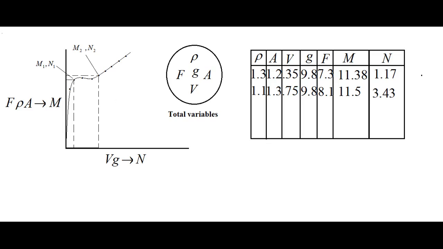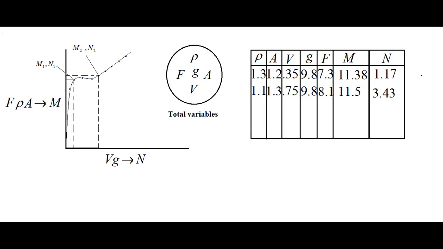Now suppose I do the actual experiment in which I fly the kite and then I collect the data. Then for a particular set of data there will be a particular M and a particular N, because M corresponds to F into rho into A, and N corresponds to V into G. So for a particular M there is a particular N. So by plotting M's for particular N's, I will get a curve in this M-N coordinate system. By connecting all those points I will get a curve.